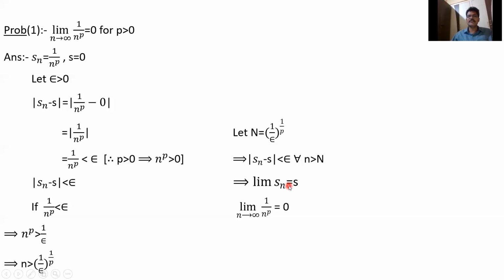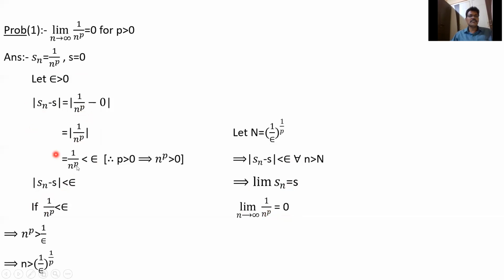So therefore limit Sn equal to S. Therefore limit Sn is 1 by n power p, this equal to S equal to 0. Simple this is. Here Sn equal to 1 by n power p, S equal to 0, we get mod Sn minus S is mod 1 by n power p minus 0. That is mod 1 by n power p. That is 1 by n power p less than epsilon. So mod Sn minus S less than epsilon.